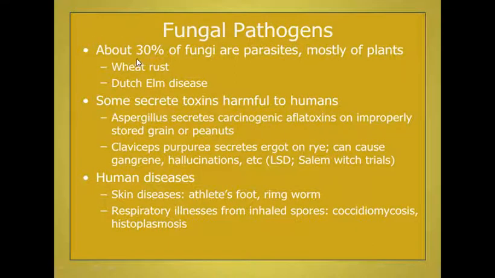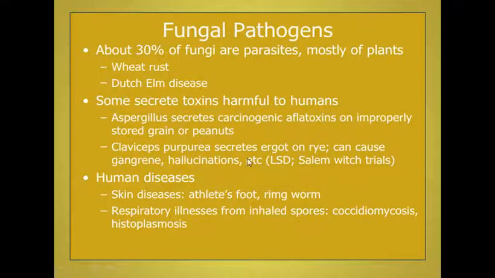Fungal pathogens: about 30% of fungi are parasites, mostly of plants. Wheat rust and Dutch elm disease are caused in plants. Some secrete toxins which are harmful to humans, like Aspergillus, which secretes aflatoxin, that stands for Aspergillus flavus toxins. So the name of the species is used to name the toxin.